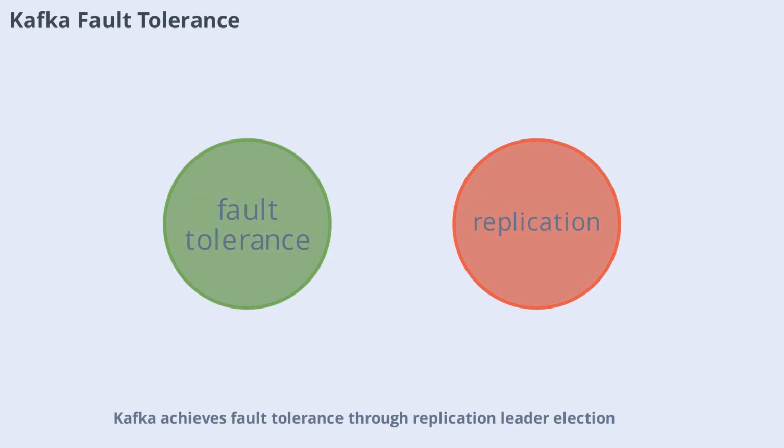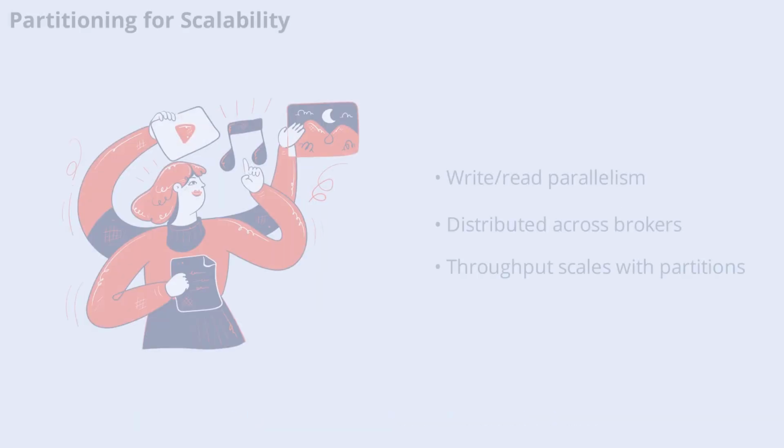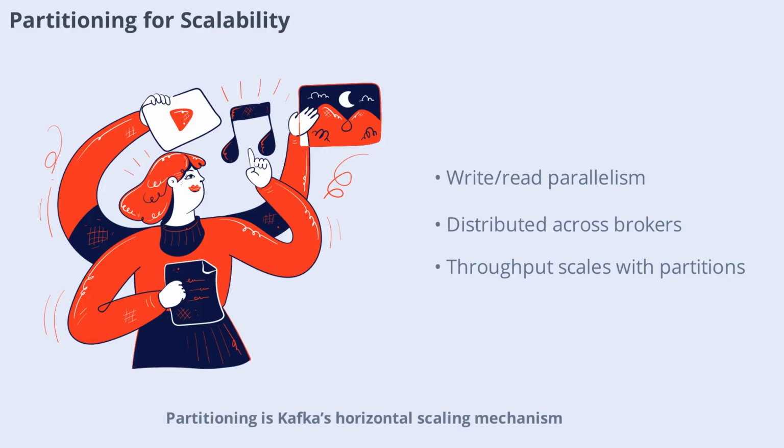Kafka achieves fault tolerance through replication, leader election, in-sync replica tracking, and durable storage. Producer retries and idempotence prevent message loss on transient failures, while consumer offset management allows consumers to resume from the last committed offset after a restart. With proper configuration, a single broker failure is transparent to producers and consumers. Partitioning is Kafka's horizontal scaling mechanism.